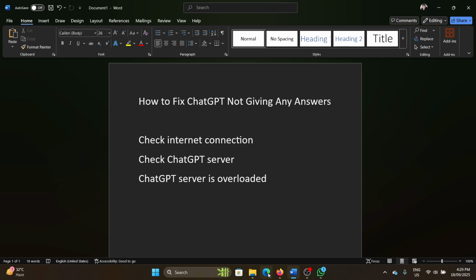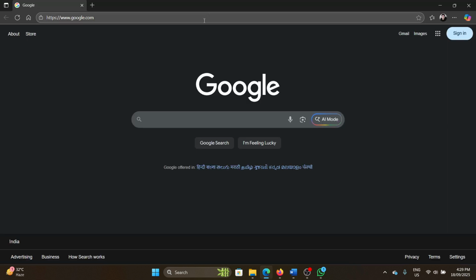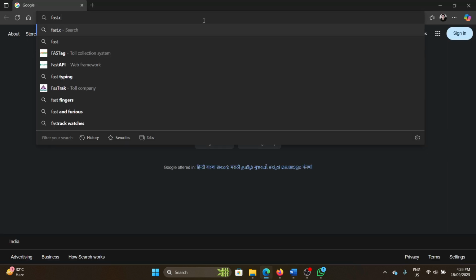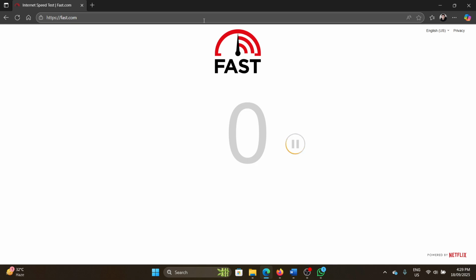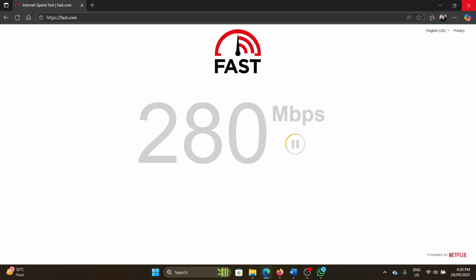So first of all, check the internet connection. Go to fast.com and hit enter and check the internet connection. Is the speed good enough? Because we need a good enough speed for this.